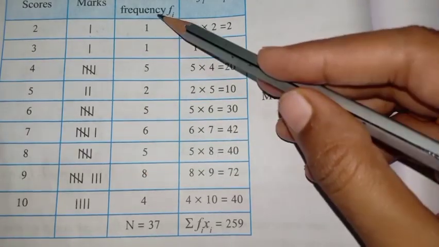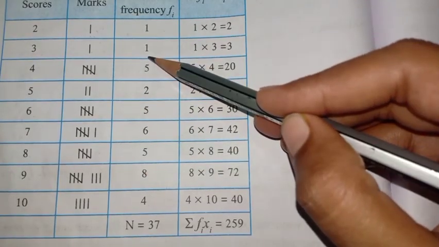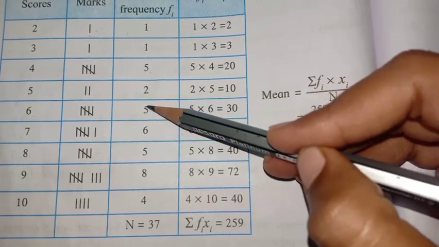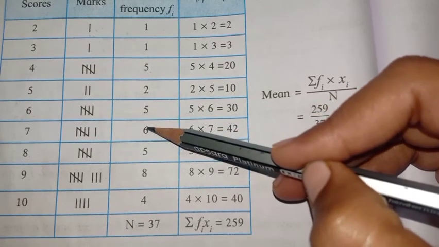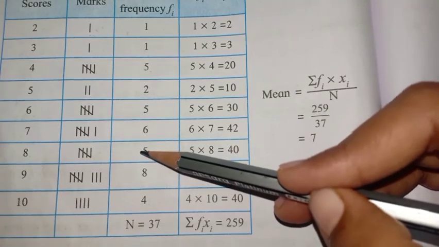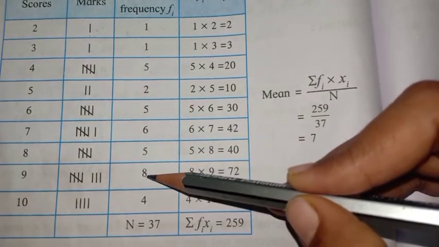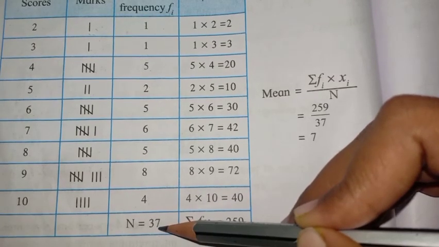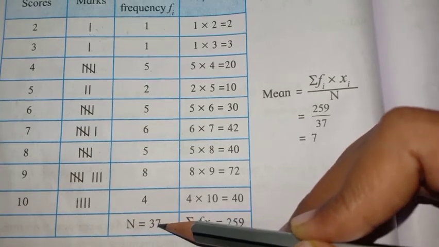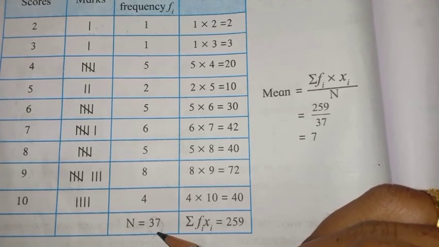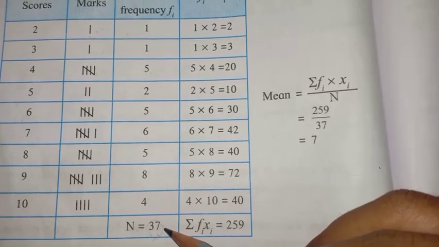Add all the numbers. 1 plus 1, 2, plus 5, 7. 7 plus 2, 9. 9 plus 5, 14. 14 plus 6, 20. 20 plus 5, 25. 25 plus 8, 33. And 33 plus 4, 37. So n is equal to 37. This n should be equal to the total number of given data. We have data of 37 students in total.